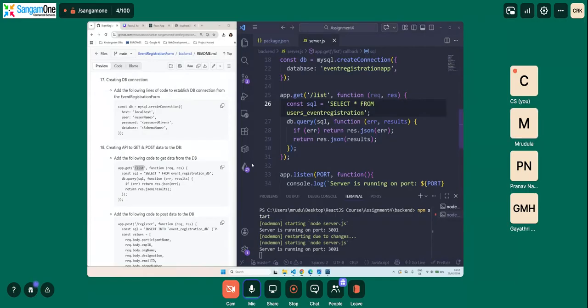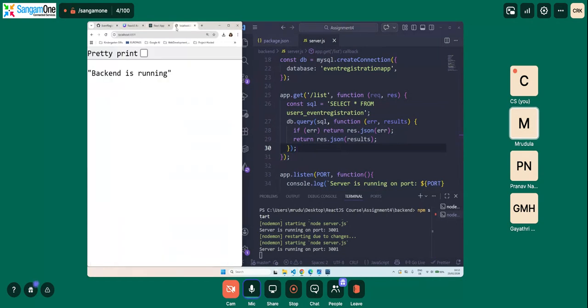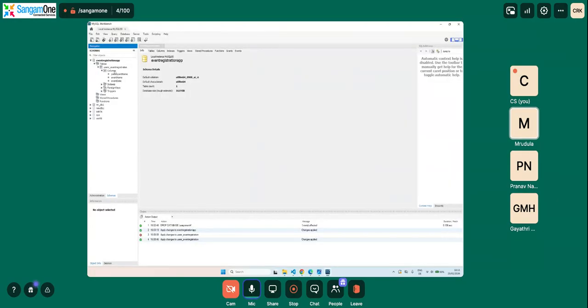Okay, now we will save this. Okay, once you save it, as you can see in our terminal, the server is restarting. Okay, now let us try to see if it is running. Okay, slash list. Okay, we are having an empty list because we do not have any data in our tables. Correct?